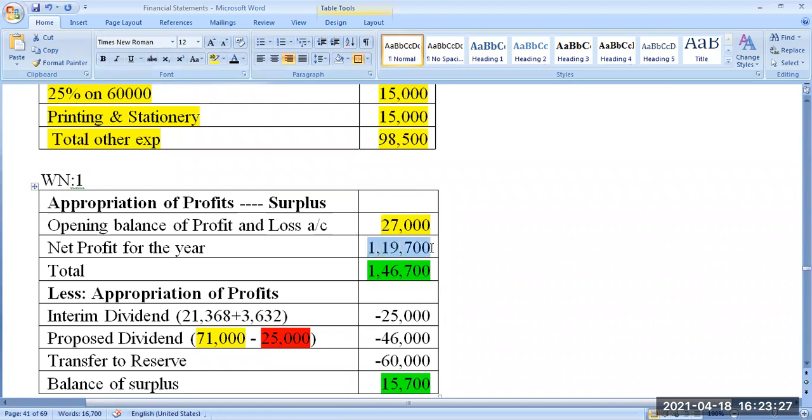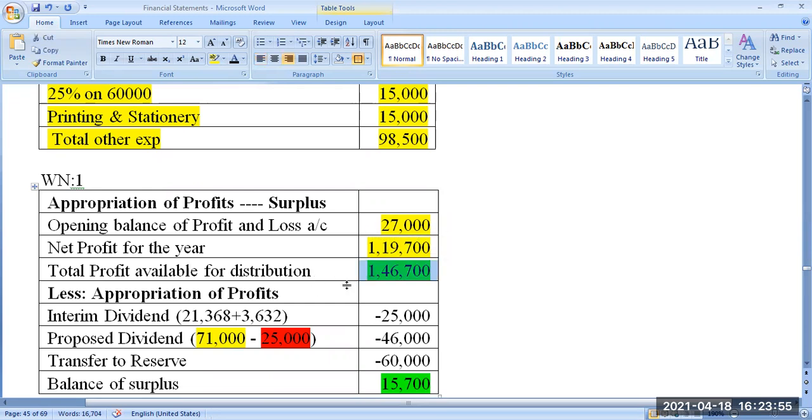Current year, I have earned a profit of 1,19,700. So the total profit available in the company for distribution is 1,47,700.